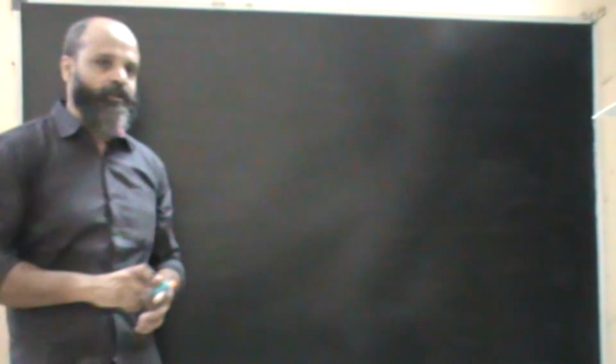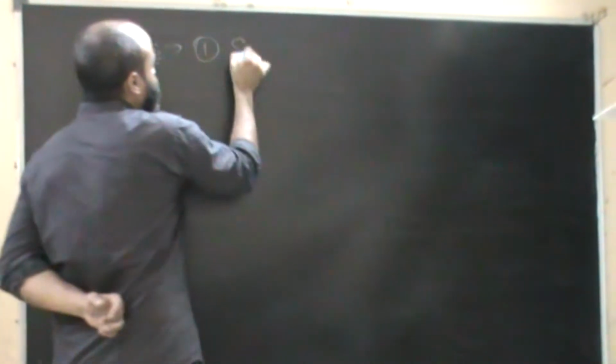Alright, people, we will continue with acids, bases, and salts. Now we are going to study closely the properties of acids. So what properties do acids have? Some very general properties, as we have discussed earlier as well. The general property of acids is that they have a sour taste.